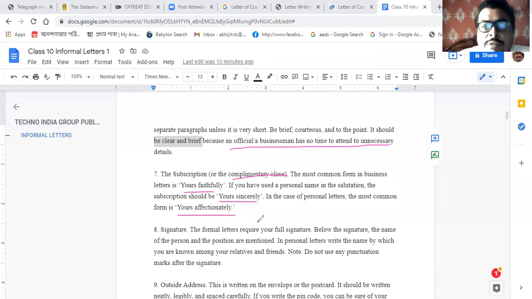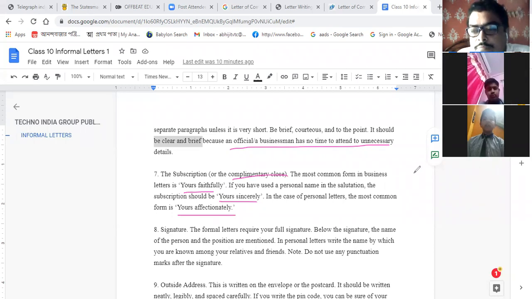Sir, I was having one doubt. You said about the three parts, no? Introduction, the main part, and the conclusion. So do we have to write these three paragraphs while writing a letter to friends and relations and acquaintances? No, I'm talking about strangers. I'm talking about the formal letters, only the business letter and letter to the editor. Okay, sir.